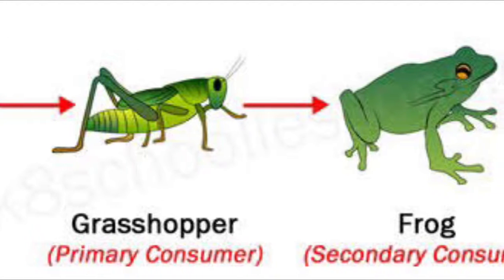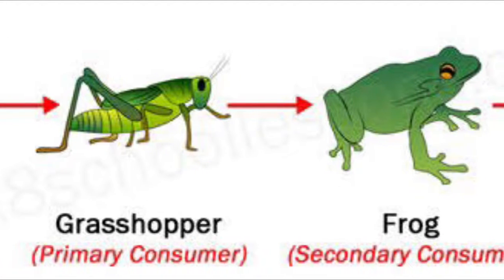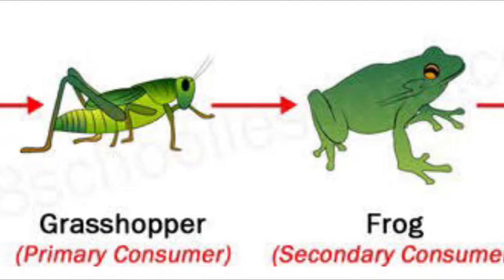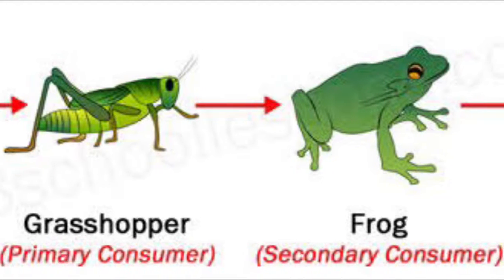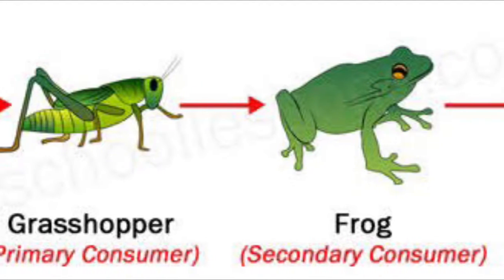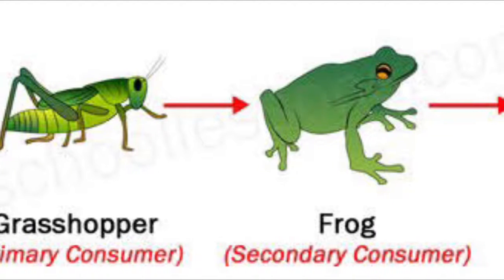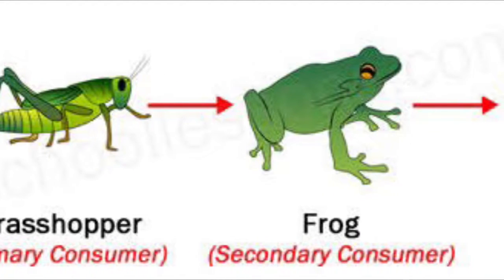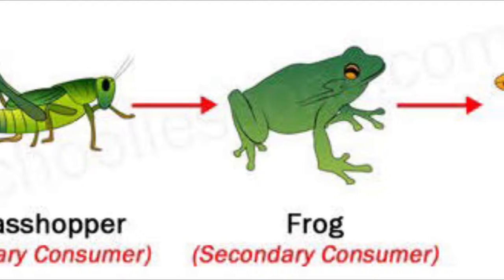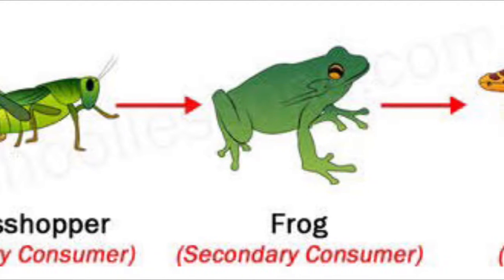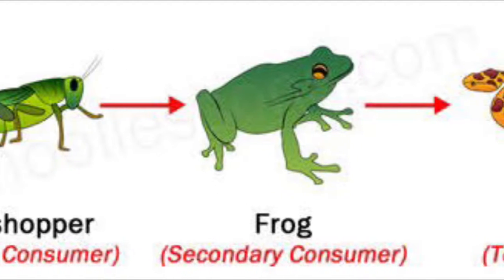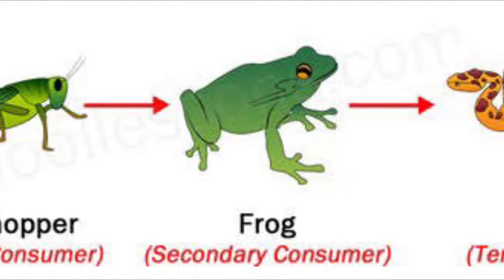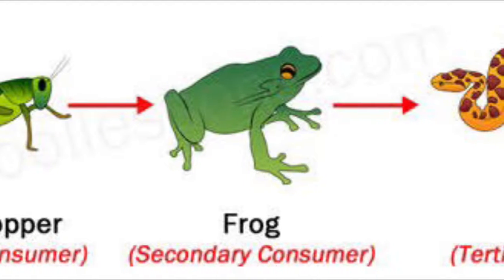Another concept that we need to know is what is a producer? The producers are organisms that make their own food. Producers create food for themselves and also provide energy for the rest of the ecosystem. Any green plant, like a tree or grass, as well as algae and chemosynthetic bacteria, can be producers. Both producers and consumers are important for the food chain.